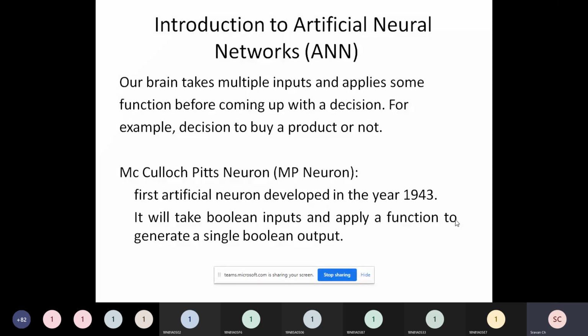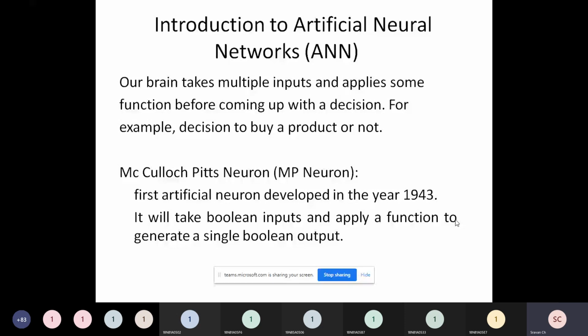So friends, we are trying to impart the natural intelligence which a human brain has got. So we are trying to study the functionality of the brain, and we are trying to mimic it. Can we create something which is similar to our brain? In order to create something which is similar to the brain, we have to understand what is there inside the brain.